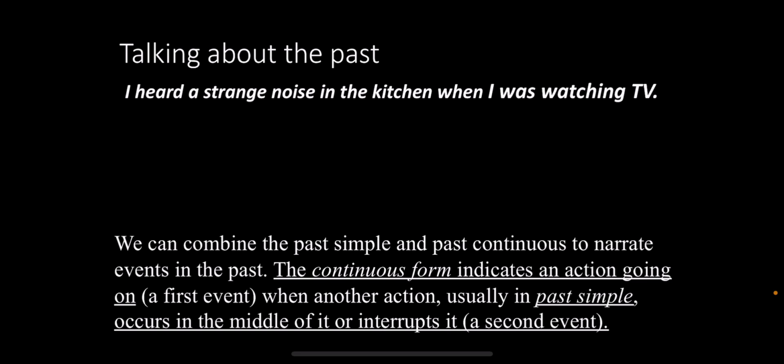The continuous form in past indicates an action going on, the first action, when another action, most of the time in past simple, occurs in the middle or interrupts it as a second event, right? So I heard a strange noise in the kitchen when I was watching TV. Watching TV first, and then in the middle, I heard a strange noise.